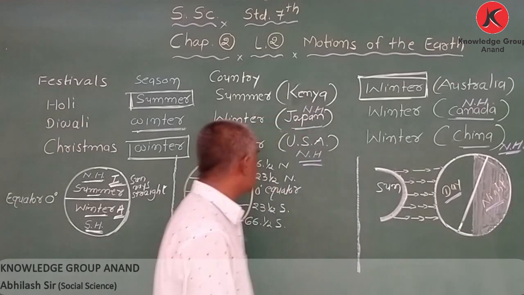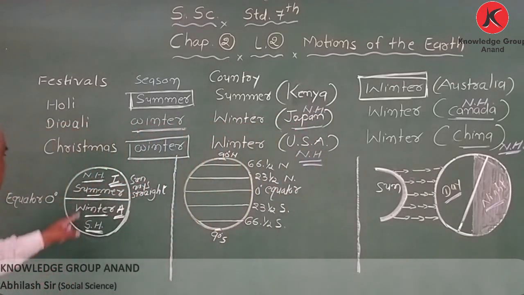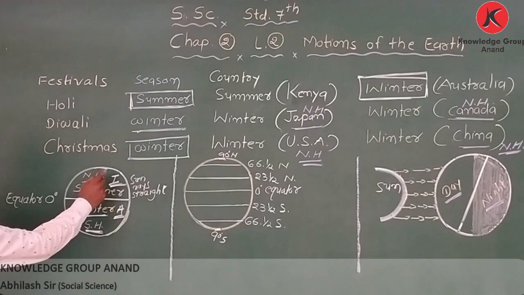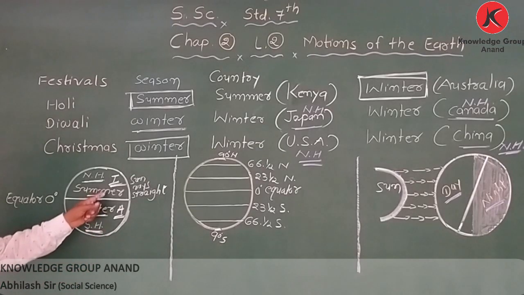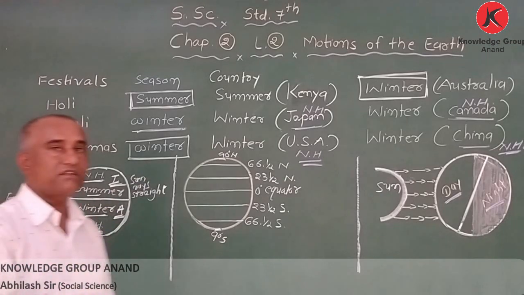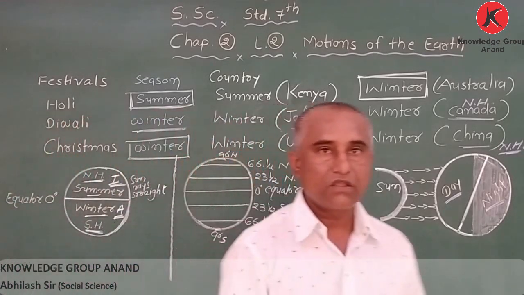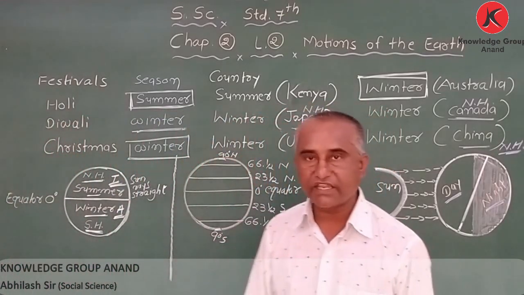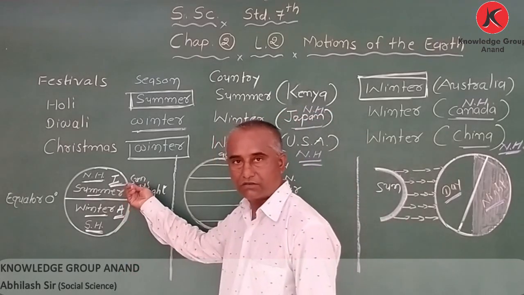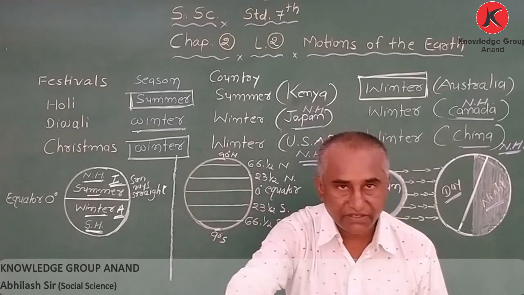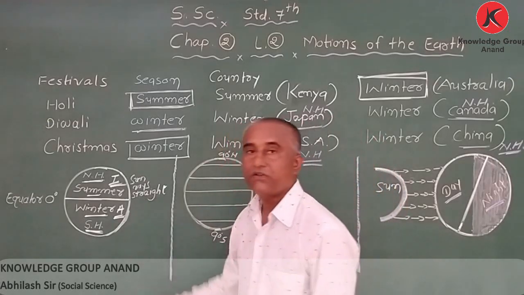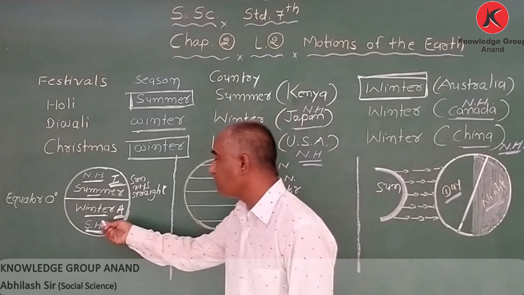Okay? Second thing we have learned about the northern hemisphere and southern hemisphere, about the seasons. When the northern hemisphere has summer, the southern hemisphere has winter. Why? Where the sun rays fall straight, they have summer. And where the sun rays fall slanting, they give less heat, and that's why they have winter.